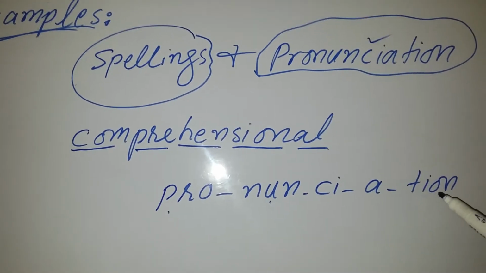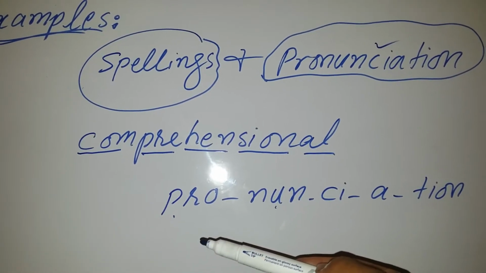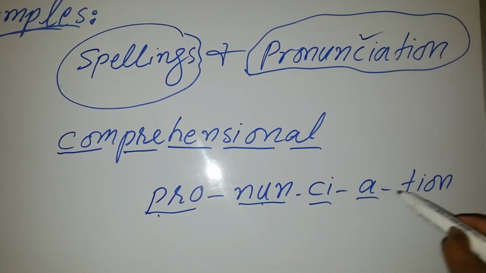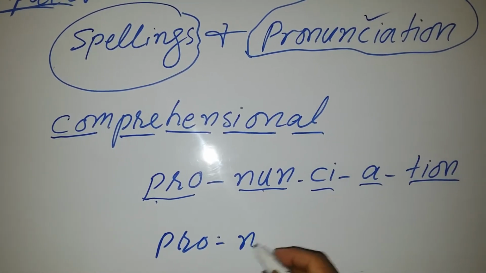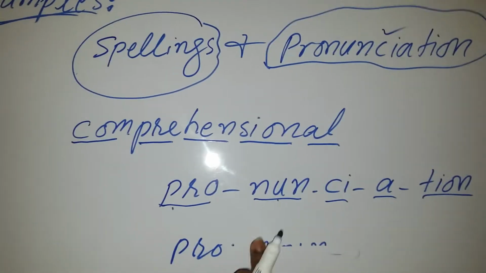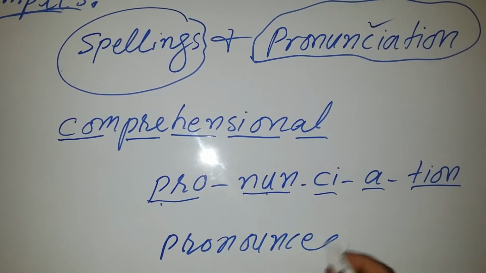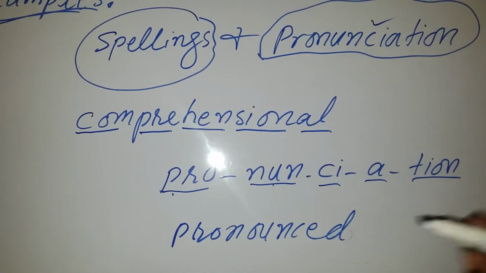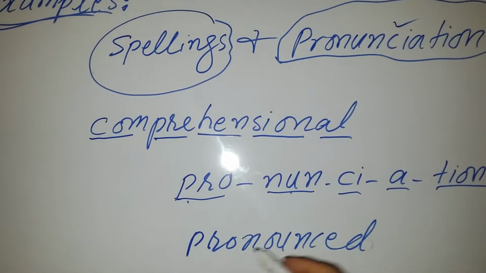Most of the students pronounce this word as pronounciation. That is wrong. If I write over here, pronounce, this word will be spoken like pronounce, and this will be spoken like pronunciation.